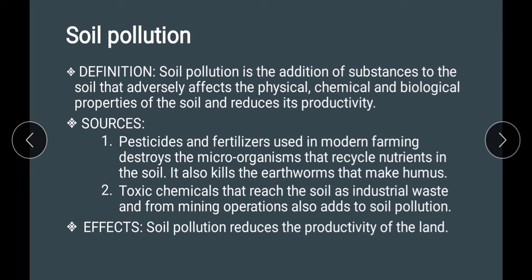The toxic chemicals also add to the soil pollution. All these toxic chemicals include the industrial waste that can reach the soil and also from the mining operations. The most important effect of soil pollution is that it reduces the productivity of the land.